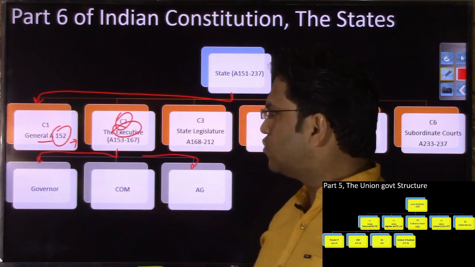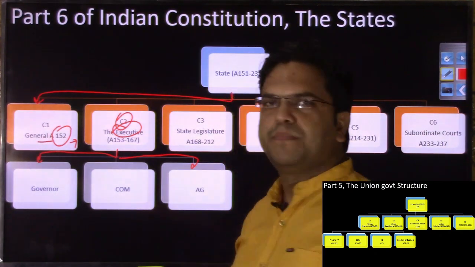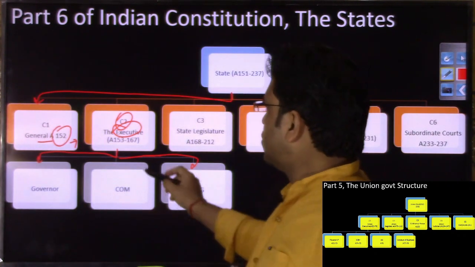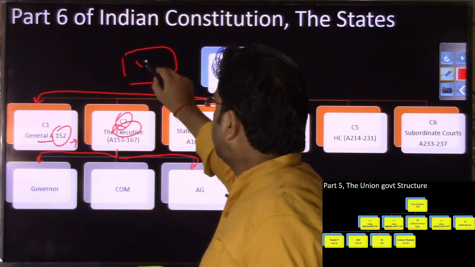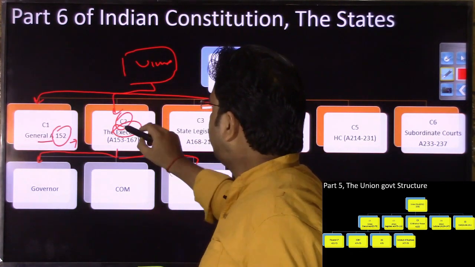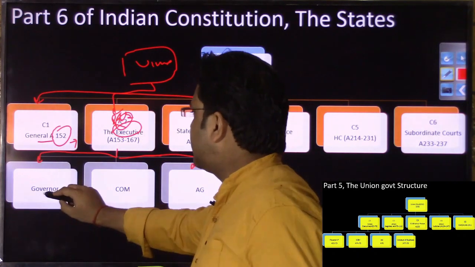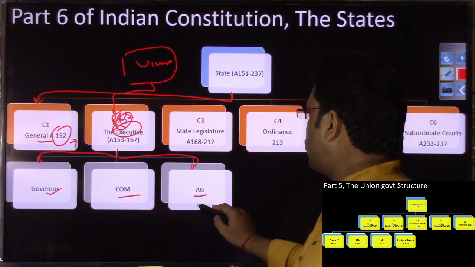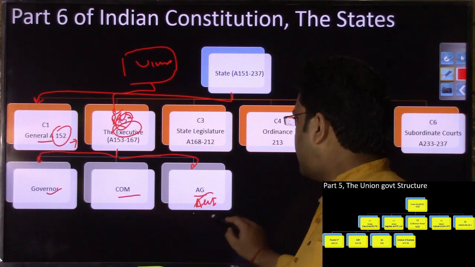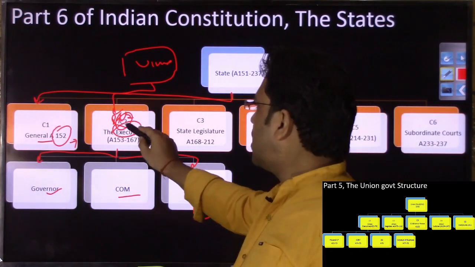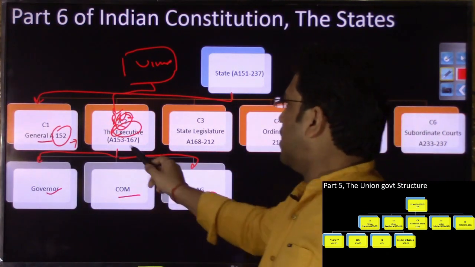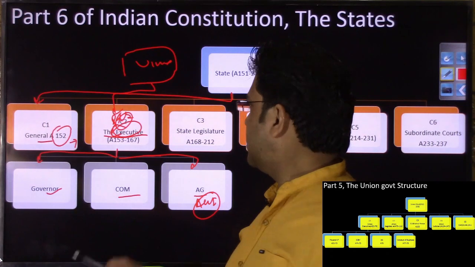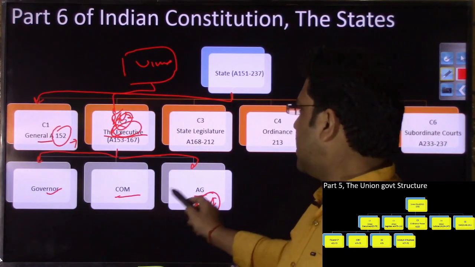So one prelim question can be framed from here itself, and in the past such a prelim question has been framed. Similarly, at the union level the executive was divided into the president, the council of ministers including the PM, and instead of the advocate general you had the attorney general of India. So if a question is framed asking which constitutional functionaries make up the executive at the state level, your answer would be governor, council of ministers including the chief minister, and the advocate general.